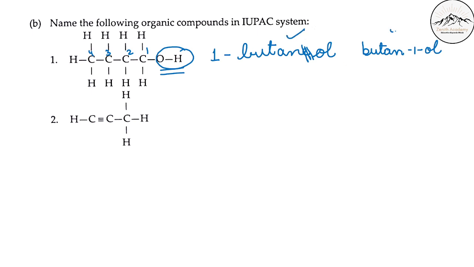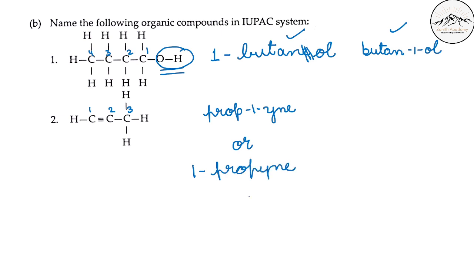Next. Now you see here there are 1, 2 and 3 carbons. The triple bond is here, so we have to give preference to this. So 1, 2, 3, and 3 means prop. And the triple bond means yne is there, at 1 position. So either you write prop-1-yne or 1-propyne, or only propyne will also be correct, because if it is not mentioned, it has to be at number 1. But it is better to write the position as well.